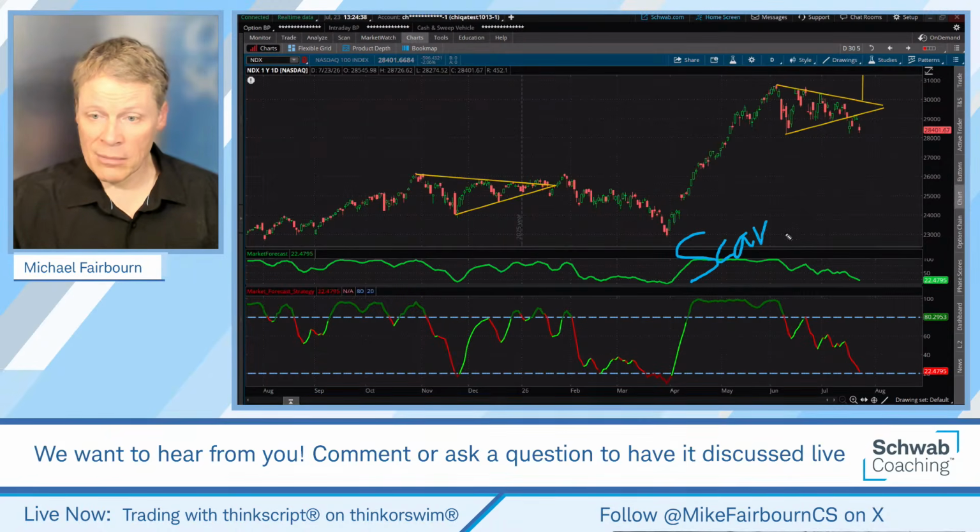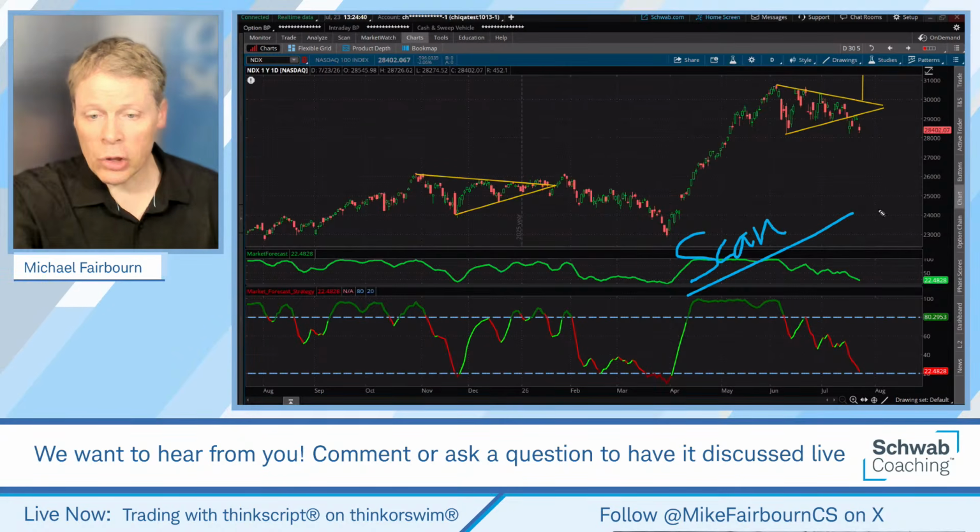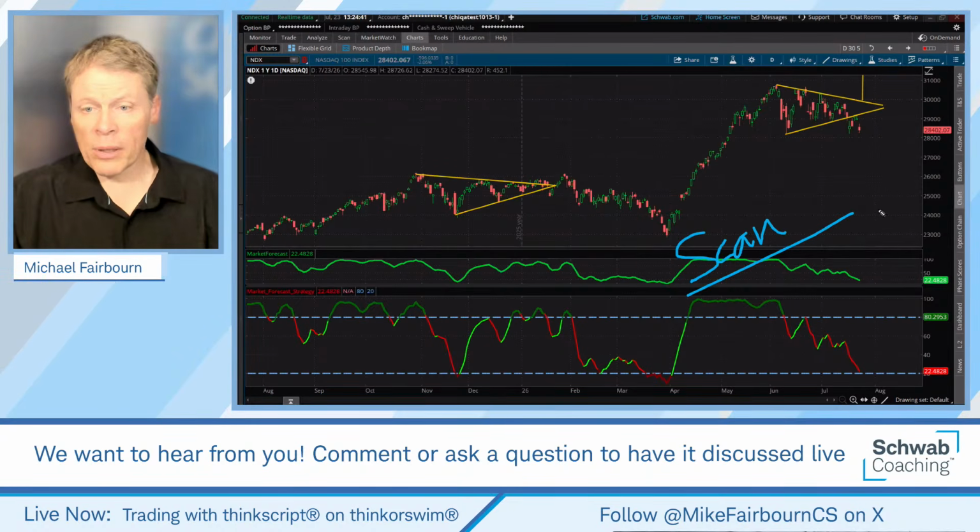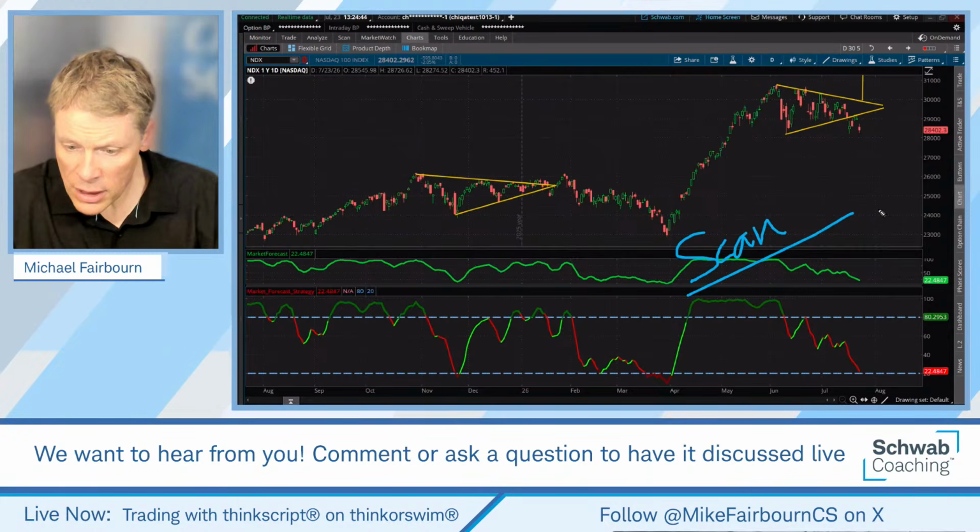How did I see it? How did I think of that scan? Just by looking at the chart. We're going to build the scan next here, but any questions thus far? I think we're okay.